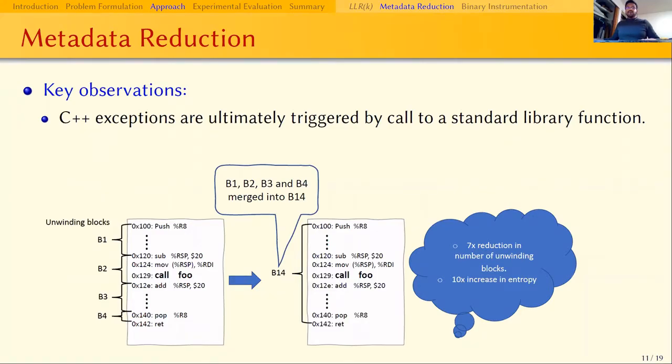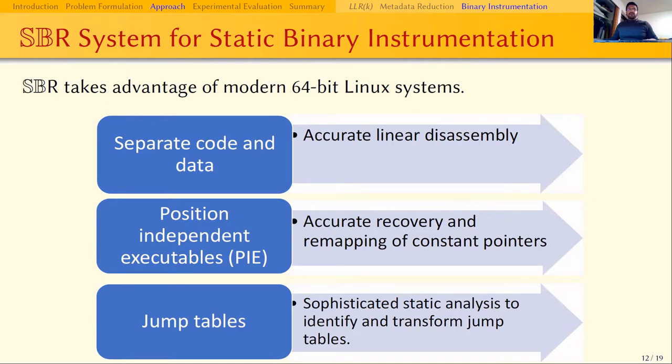Actually, we absorb all non-call containing blocks into adjacent unwinding blocks that do contain calls. This technique is very effective and it leads to almost 7 times decrease in the number of unwinding blocks and 10 times increase in the number of bits of entropy. So far, we have talked about our approach for achieving a good security.